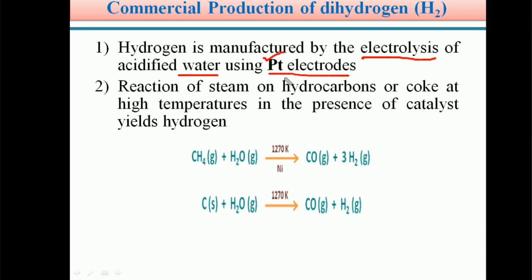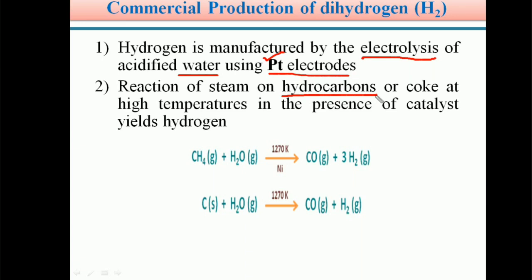The next method for commercial preparation is the reaction of hydrocarbons. Students, we are very familiar with this word hydrocarbons. In the 4th A group elements video modules, I already explained hydrocarbons.